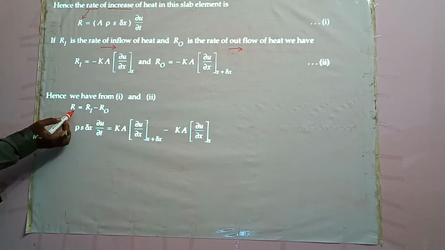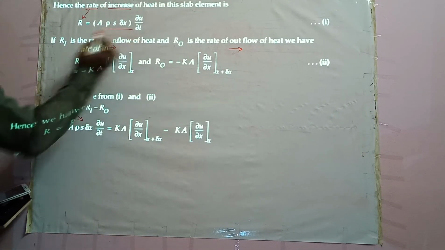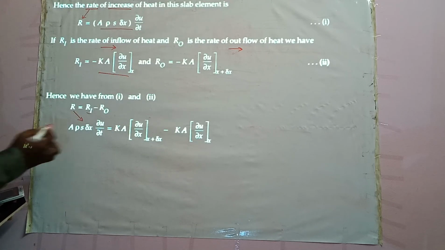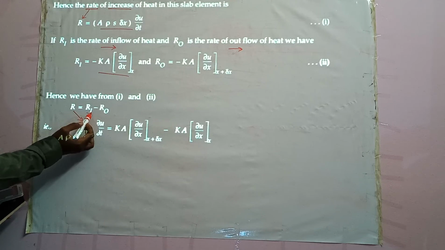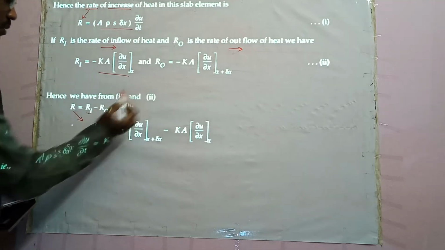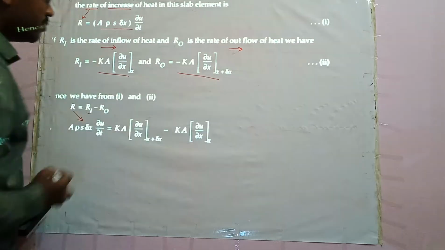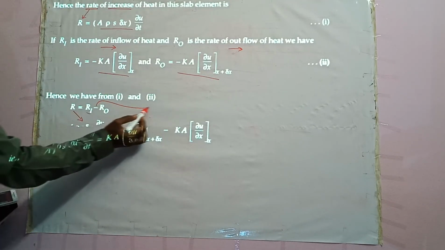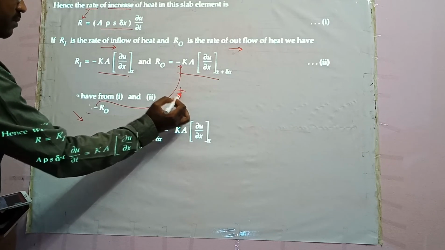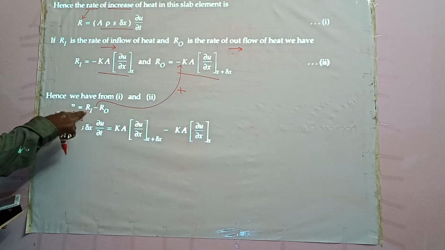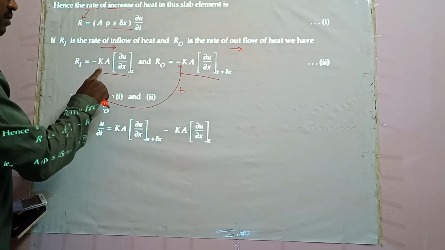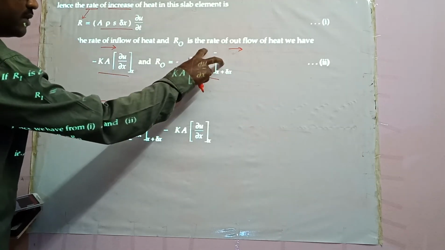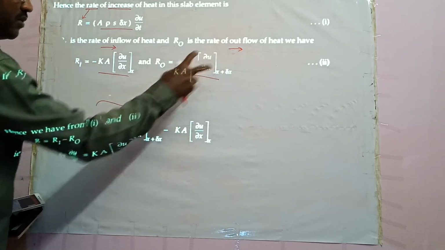So let us substitute in the place of R its value, in the place of Ri this, and in the place of Ro this. This minus and this minus will give plus.